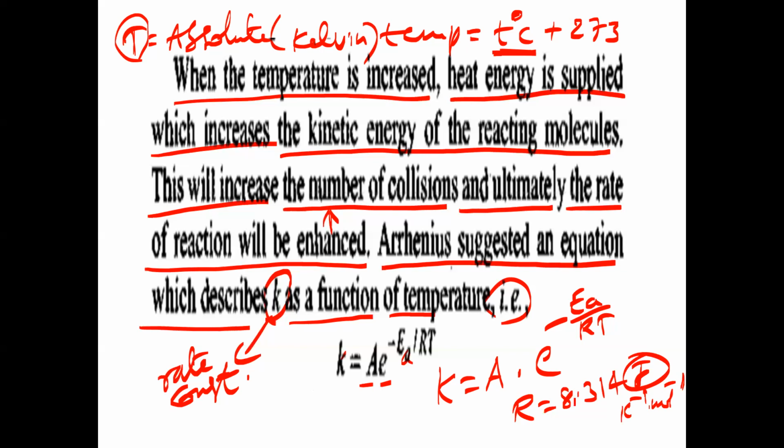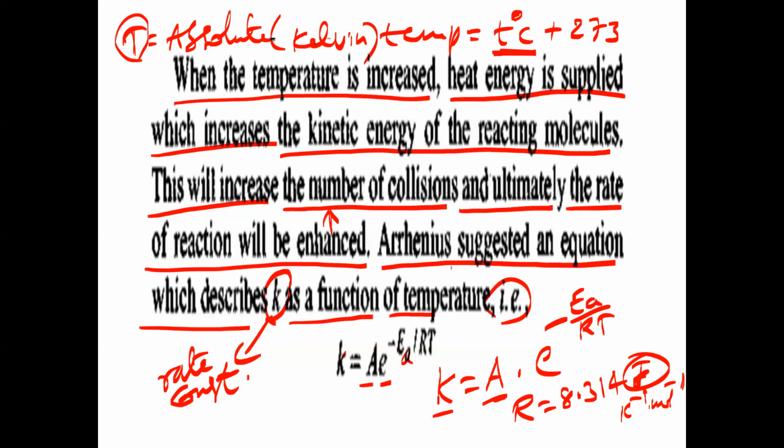So in joules the R value is 8.314, and capital T is the absolute temperature. Activation energy is again measured in joules. When R is taken in joules, activation energy should also be taken in joules. A is your Arrhenius constant, and K is called the rate constant.